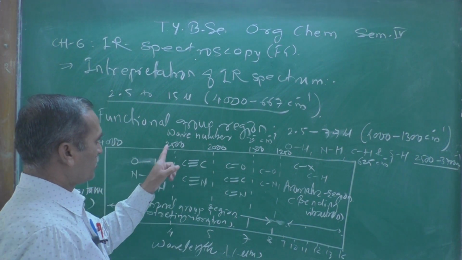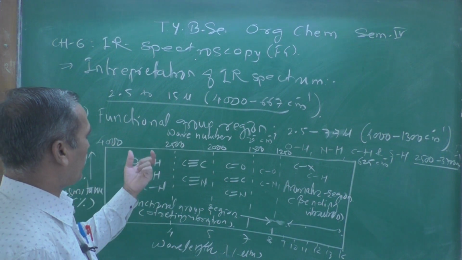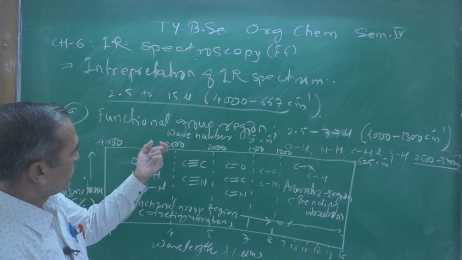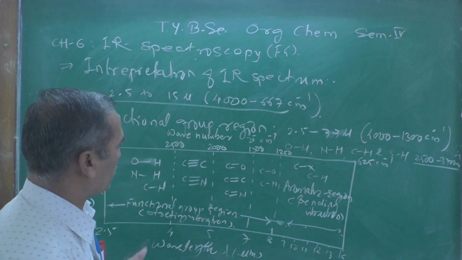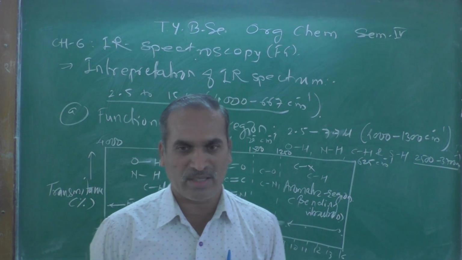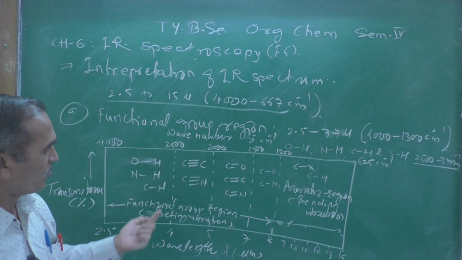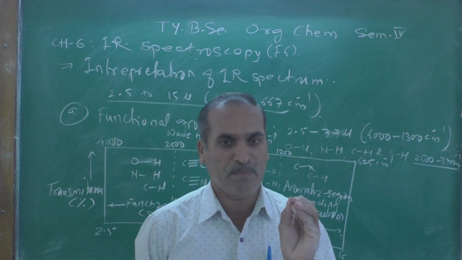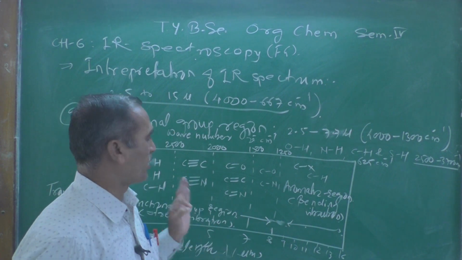And now if you observe another region here carefully, what do you observe? The region from 2500 to 2000 per centimeter is a very useful region, which is known as the triple bond region. Let us see here, carbon carbon triple bond, carbon nitrogen triple bond. This is a very specific region known as the triple bond region.